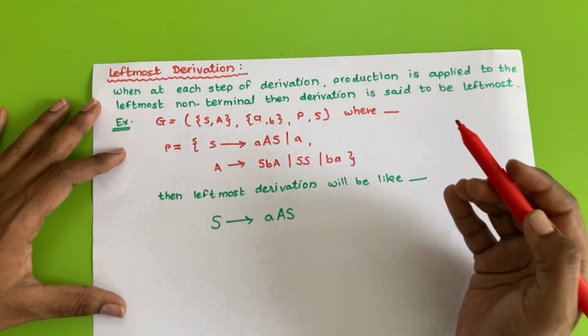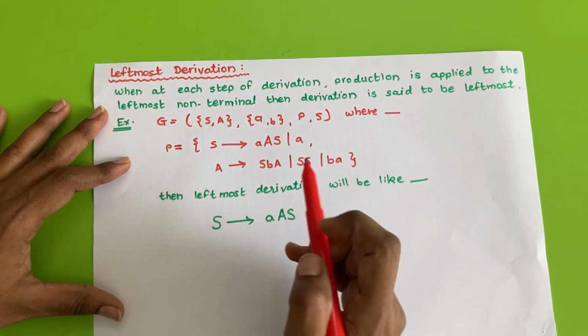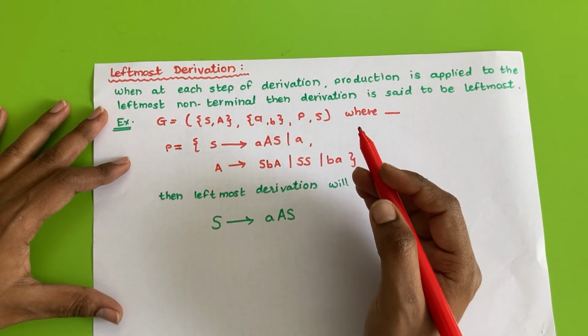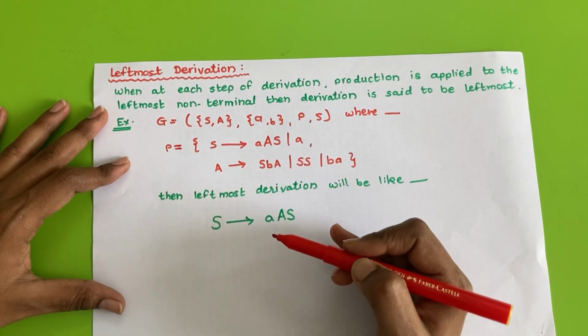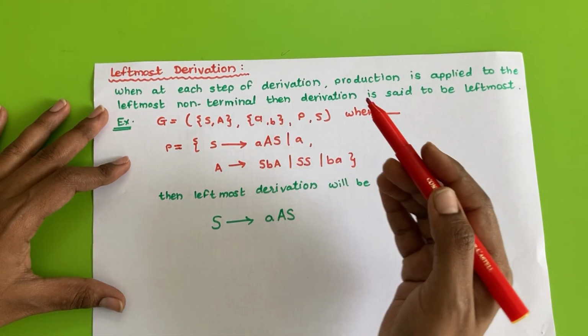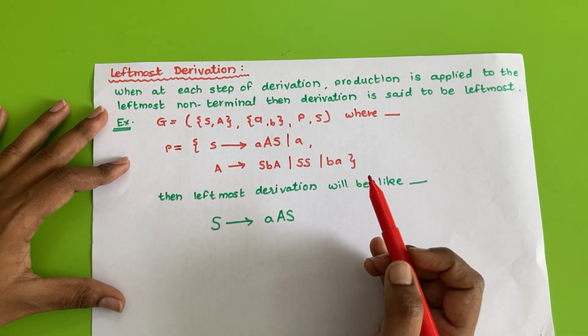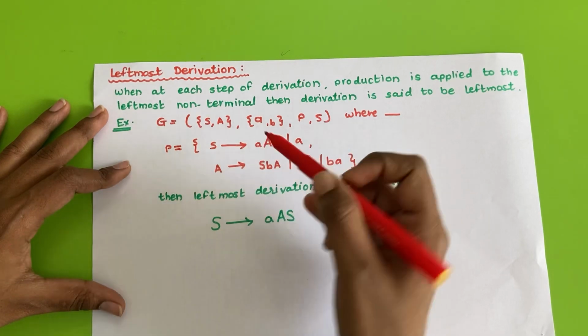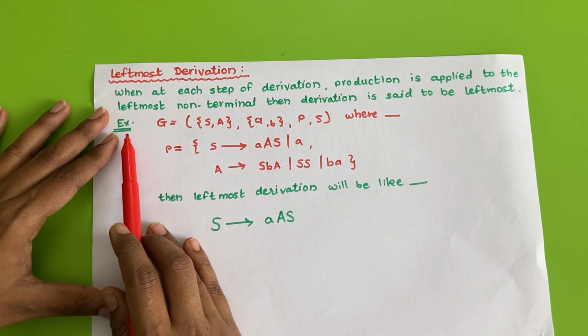This will be the case when we have two or more non-terminals to be replaced. At each step of derivation, if we replace the leftmost non-terminal, then that process of derivation is called leftmost derivation. So suppose we will consider one example.